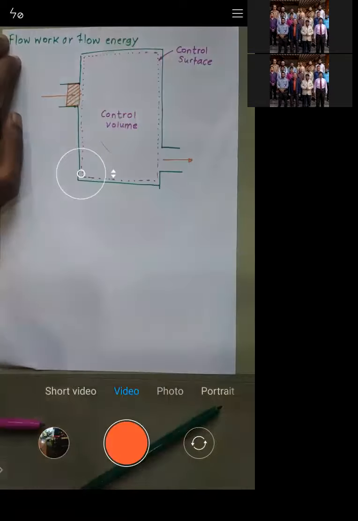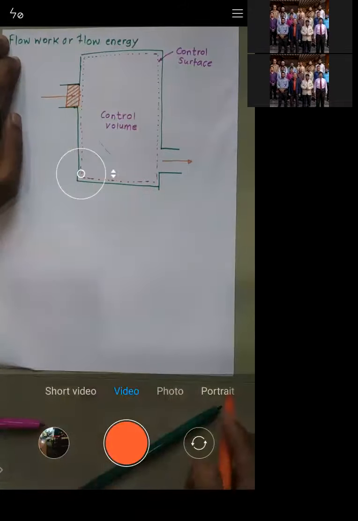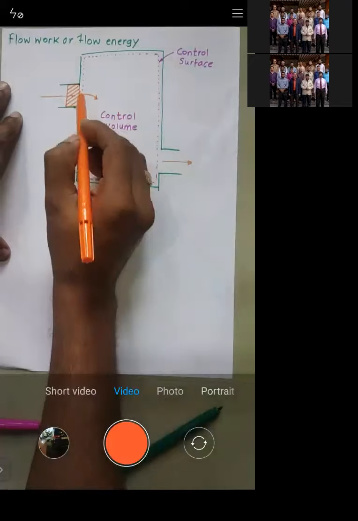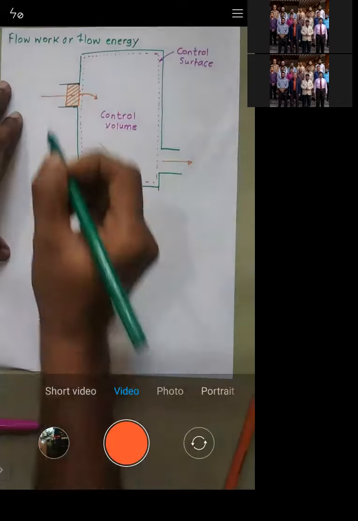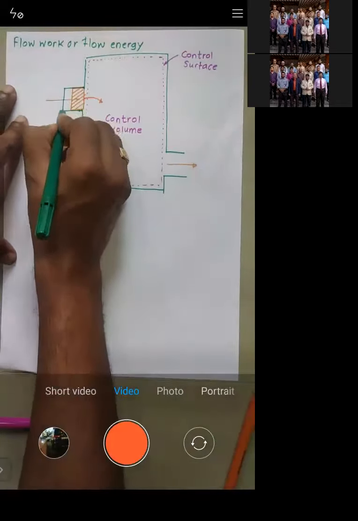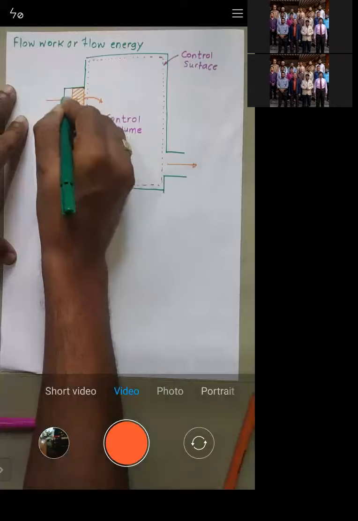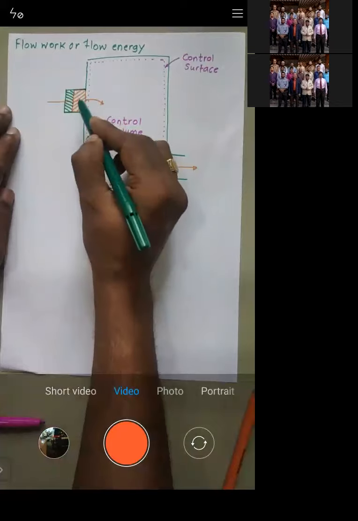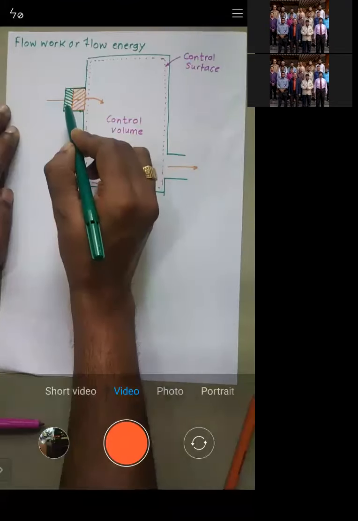Now try to understand. If you want this part of the fluid to come inside, I'll just highlight it with a different color. Let me draw the first diagram. If you want this part of the fluid to enter the system, obviously this part should exert some force on this.